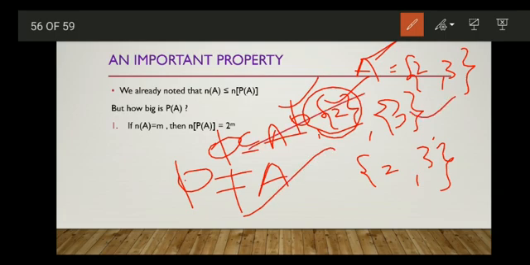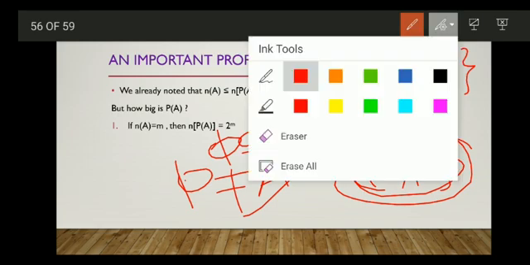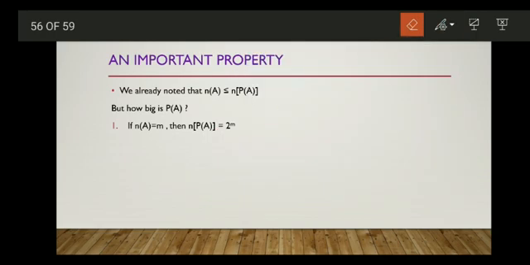This is also a proper subset of A. Only the entire set is not a proper subset of this set. So when you take any set, the entire set will not be a proper subset of that set. So the number of proper subsets will be 1 less than the number of subsets.